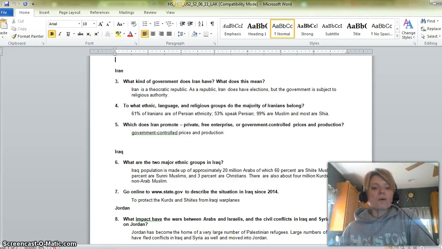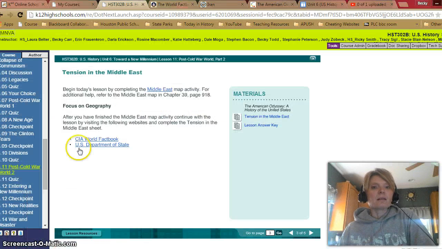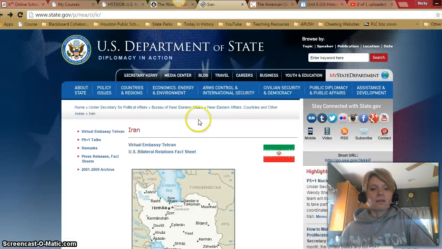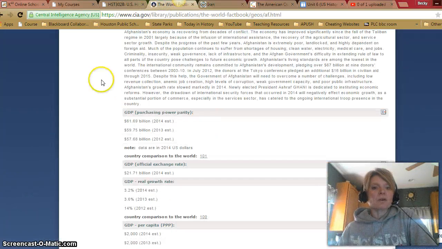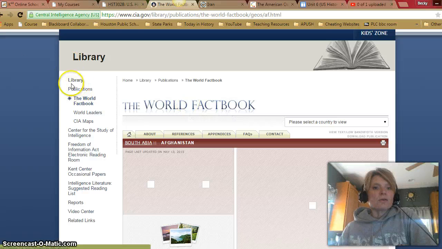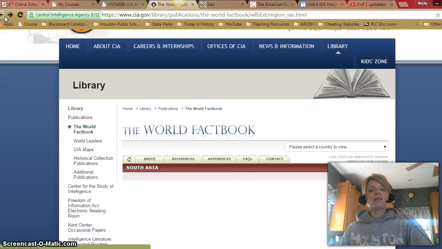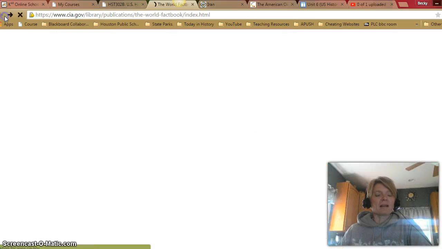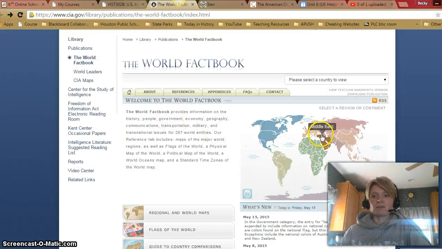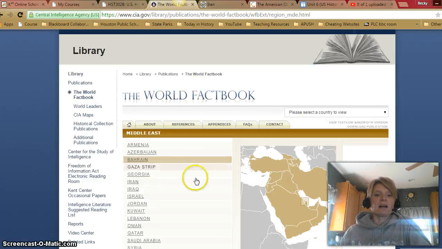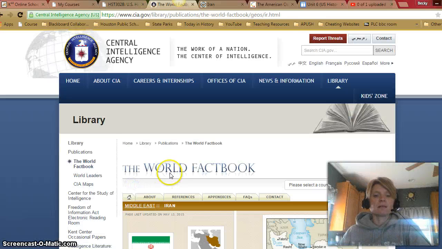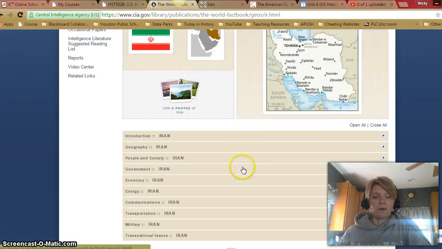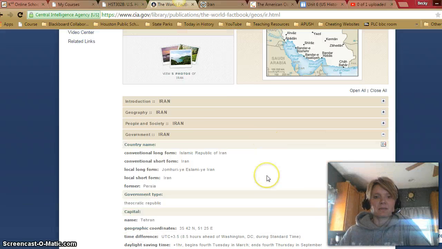So let's go to Iran in the, this is Department of State, but I want to go back to the World Factbook. So let's go back a little here. And we need to go back to the original map and go to the Middle East and find Iran. And we were looking for government. And it has here government type: theocratic republic.